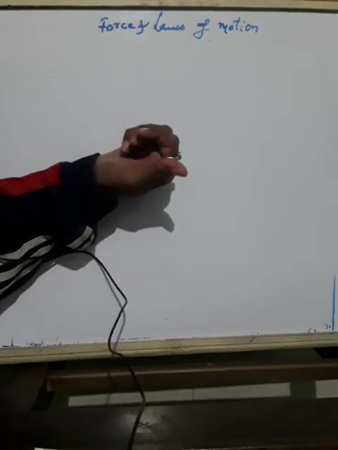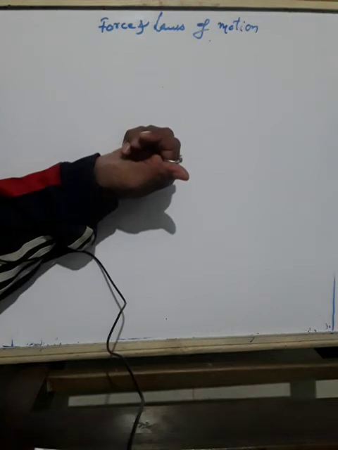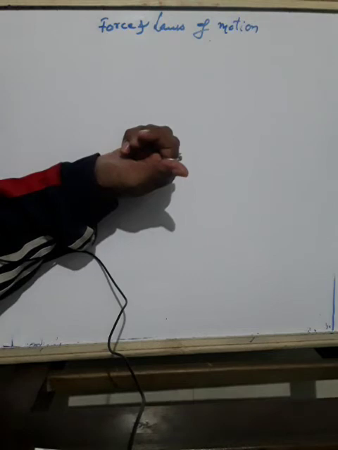The third law of motion can also be illustrated with one more example. When a sailor jumps out of a rowing boat, as the sailor jumps forward, the force on the boat moves it backward. You can see the diagram also. Suppose this is a boat.